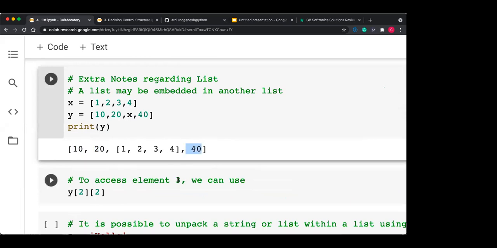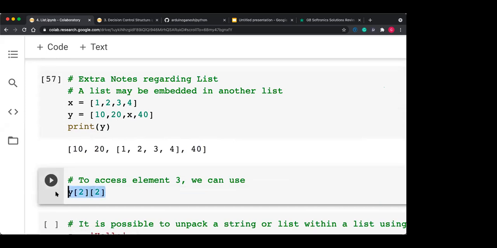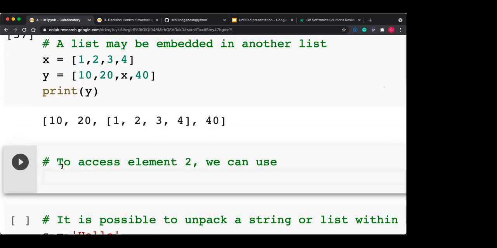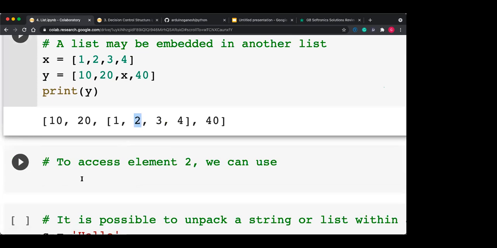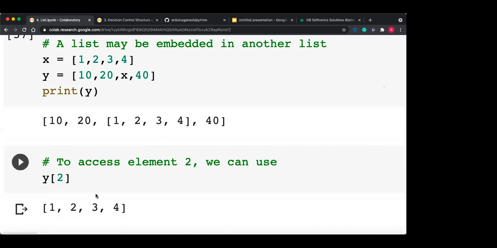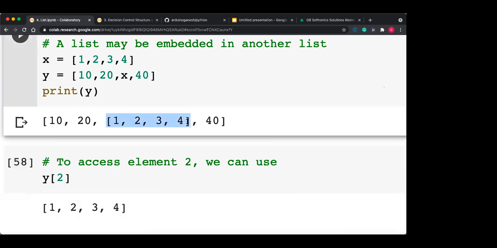Can you tell me, if I want to access the element 2, what statement do I write here? Yes, I want to access this 2. If I directly use Y[2], then the whole list gets printed, because Y[2] is the list itself.